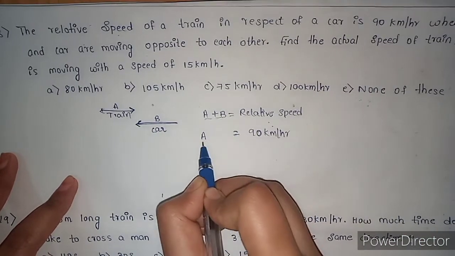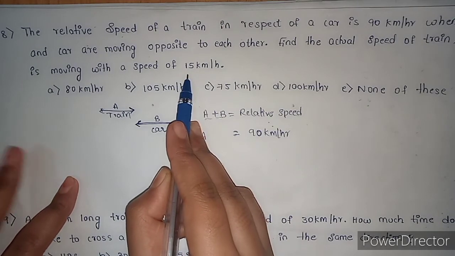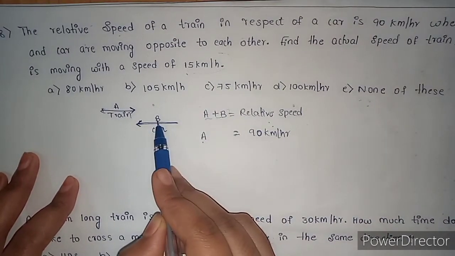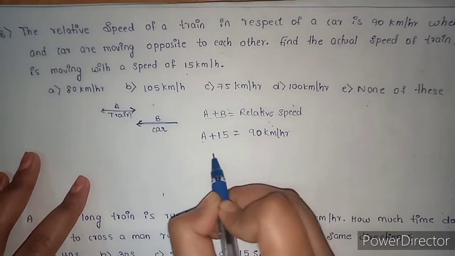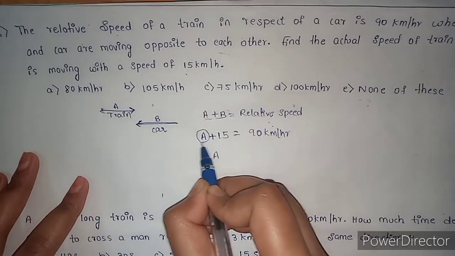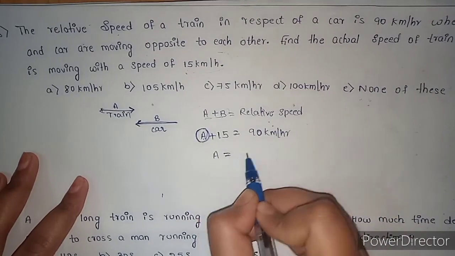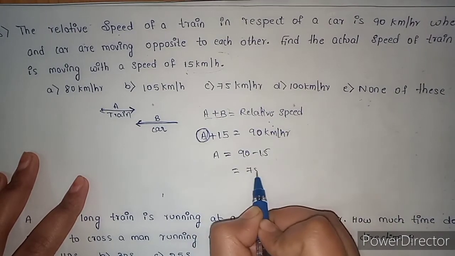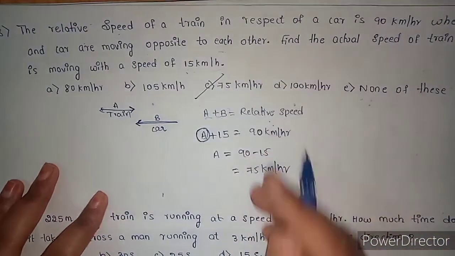I need to find the speed of the train, that is A. The car is moving with a speed of 15 km per hour. Car B speed is given, that is 15. Now we can easily find the speed of the train, right? Train A speed is 90 minus 15, that is 75 km per hour. Option C.